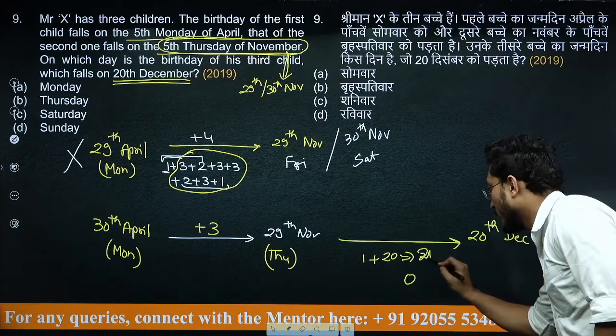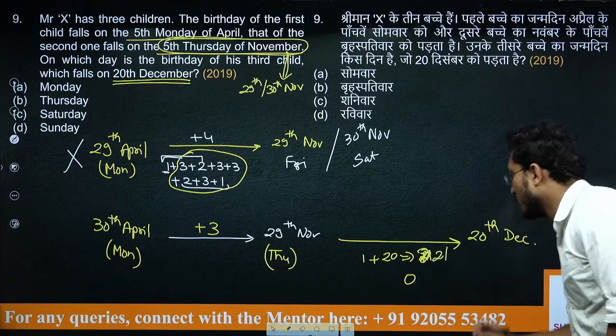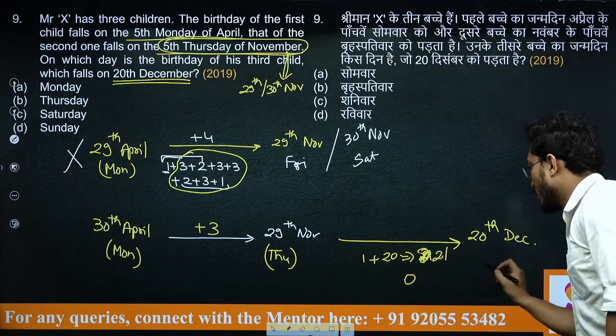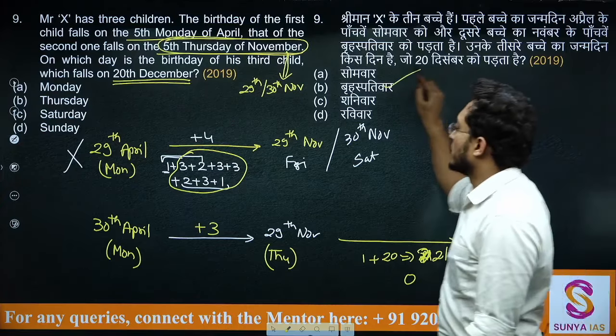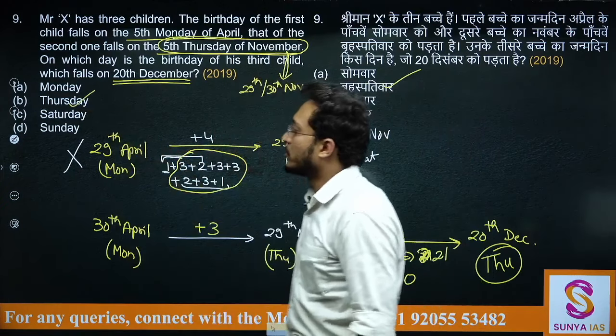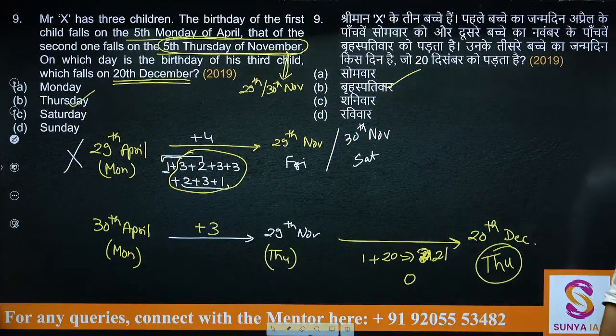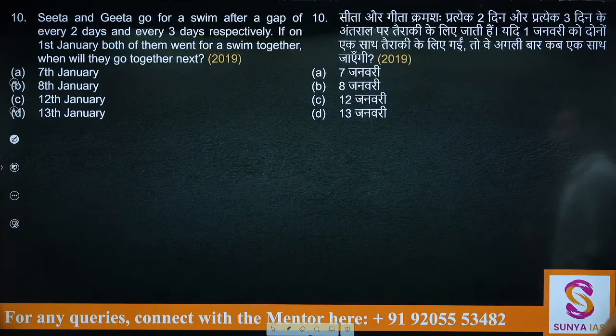This is 21, right, so let's write it. So 0 odd days from here to here, that means this day will again be a Thursday. So on this day Thursday will come back again, it will be Thursday only. Done? Now let's see the next question.